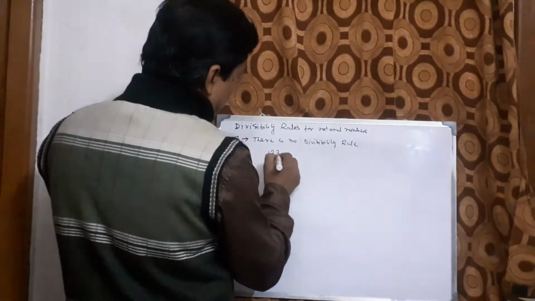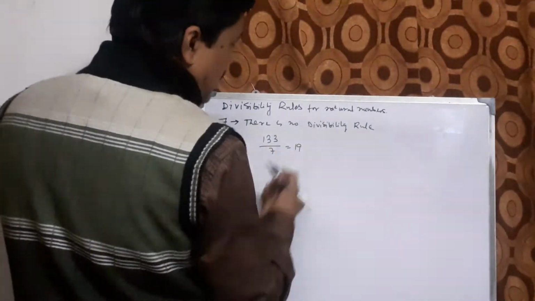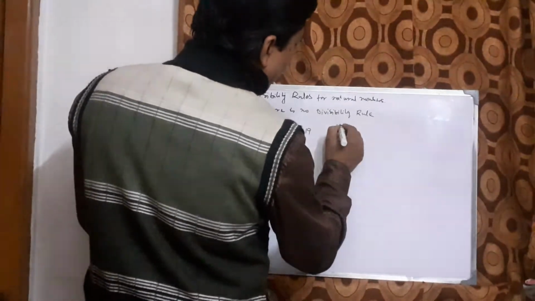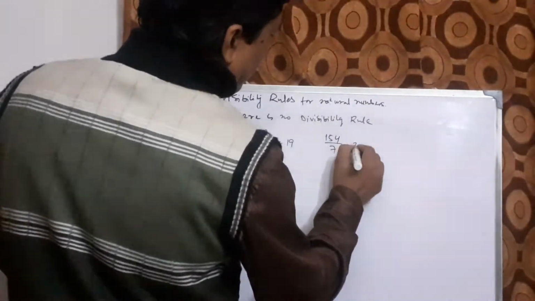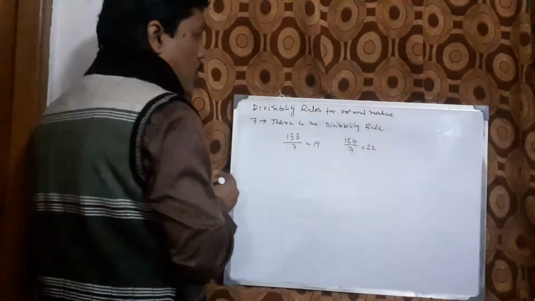Suppose 133 by 7 becomes 19. It is divisible by 7, and this is possible to check only by the division process. Suppose 154 by 7 equals 22. So this has to be checked by division process only. There is no other thumb rule.